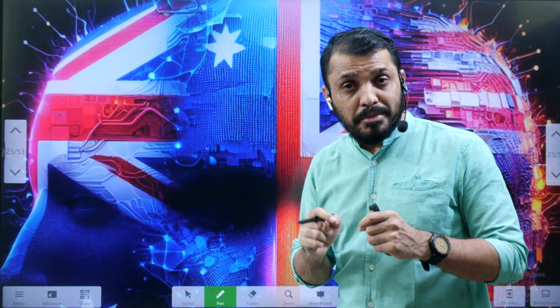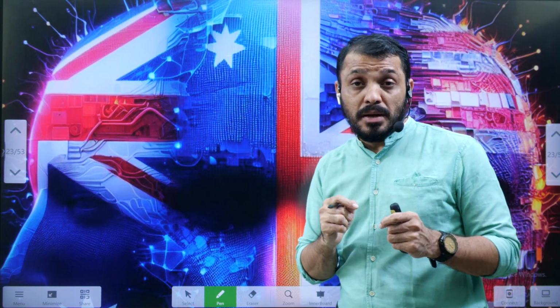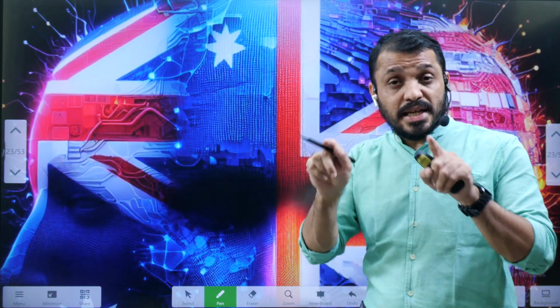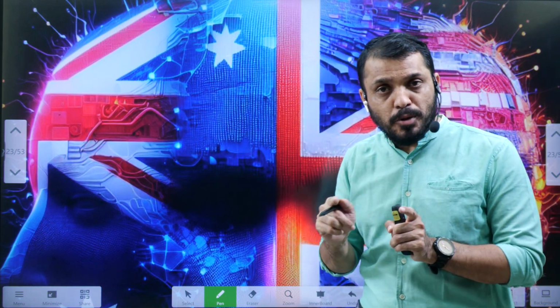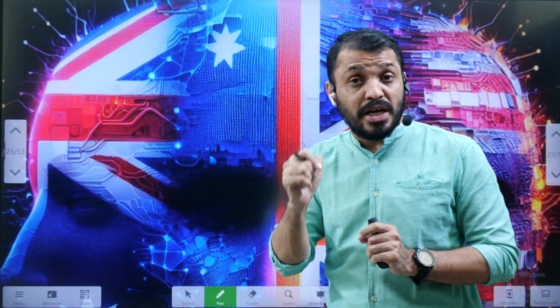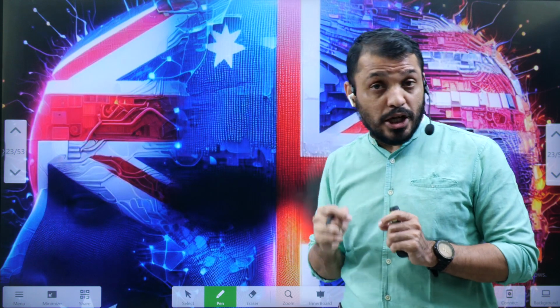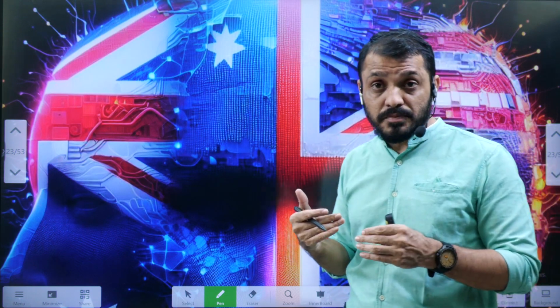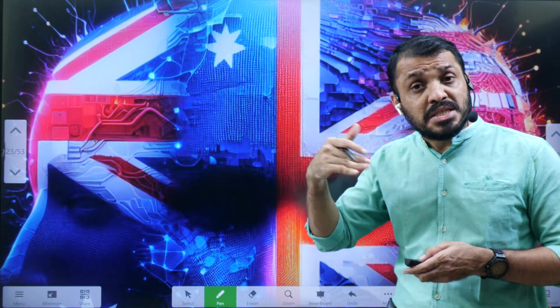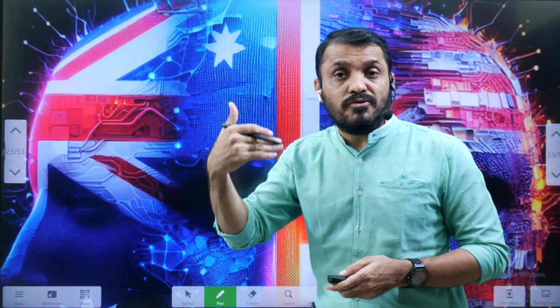Recently, the AUKUS grouping decided that a UK company got a major project related to manufacturing nuclear submarines, and these nuclear submarines are going to be delivered to Australia. This is the first time the design is done by the UK and the technology is provided by the USA. It's the first time the USA is providing nuclear technology in terms of submarines other than to the UK. Previously it shared this technology only with the UK, now it is sharing with Australia. So this indicates the strengthening of AUKUS.